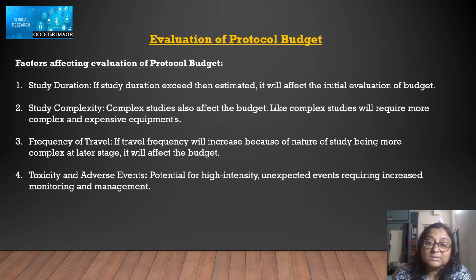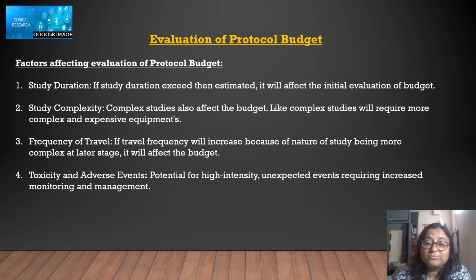Then study complexity. In the starting, you could not find that this study is going to be this much complex, but at the middle stage it became complex, and that's why you need more complex and expensive equipment. So obviously it will increase your cost, so it will imbalance your protocol budget.